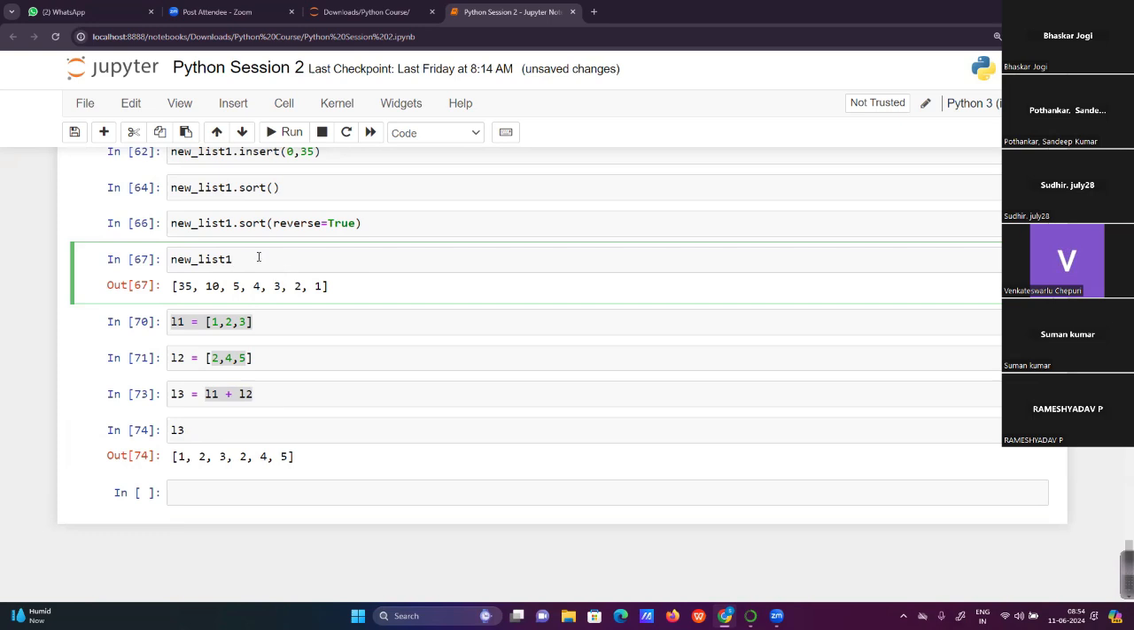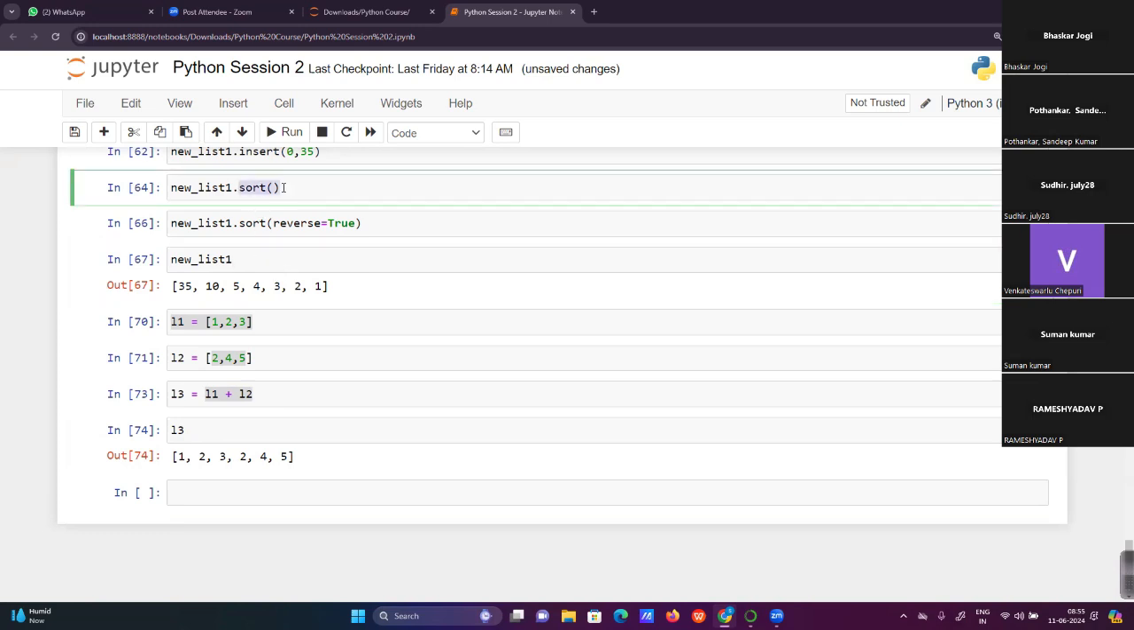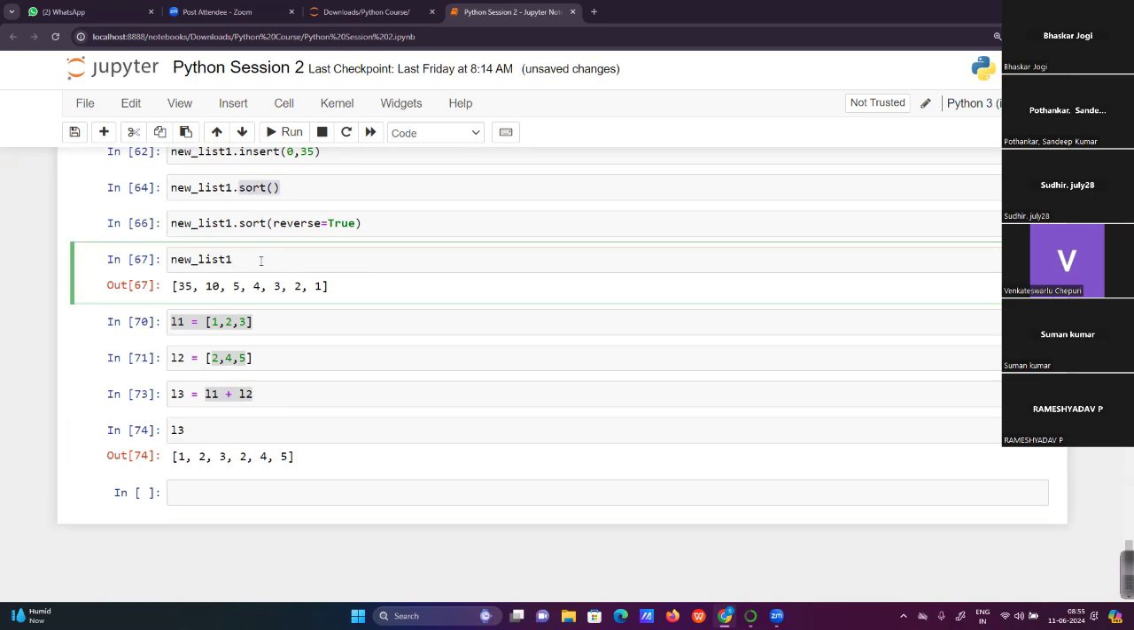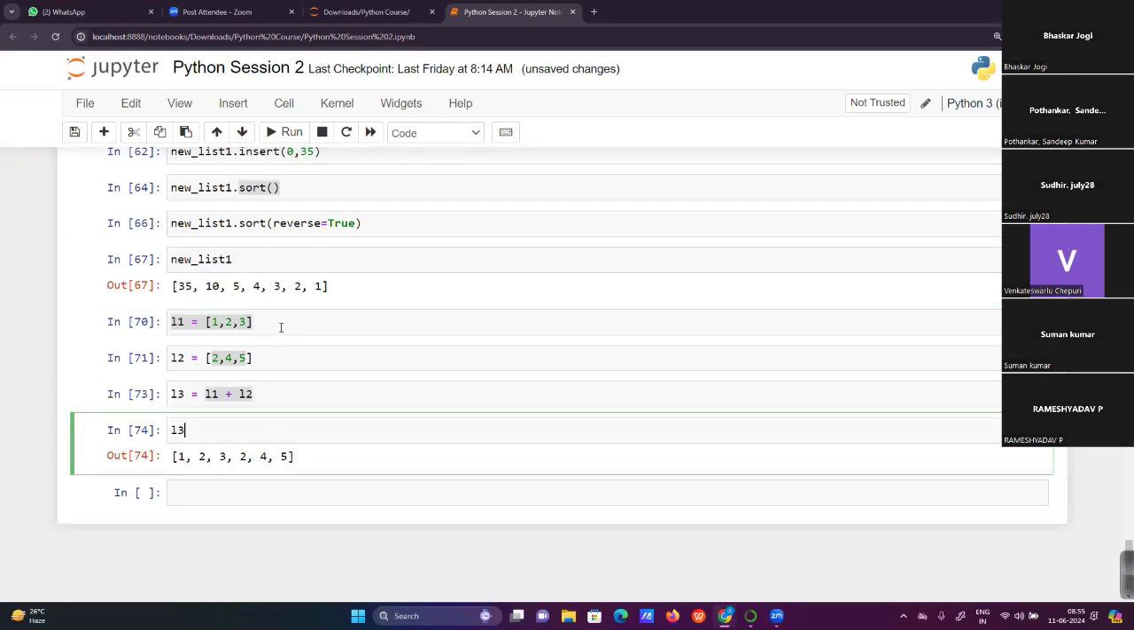After the changes happen, we got a new list one in descending order. But for particular reasons, for other data types like strings or variables, it will not work. For the list it will work, but for other data types like strings, it will not work. I will explain that with good examples.